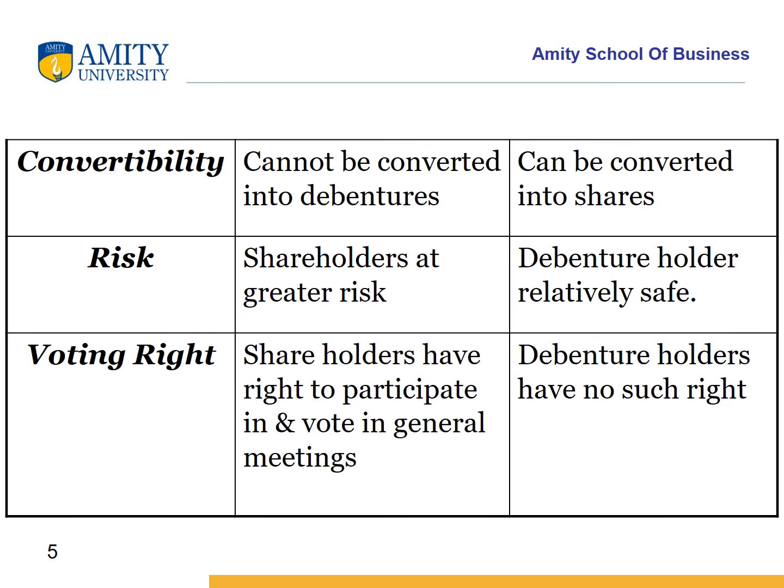On the basis of convertibility, shares can never be converted into debentures, whereas debentures can be converted fully or partially into shares, which may be conversion into ordinary shares or preference shares. On the basis of risk, shareholders have a greater risk, whereas debenture holders are relatively having a safer position in terms of the capital invested by them.